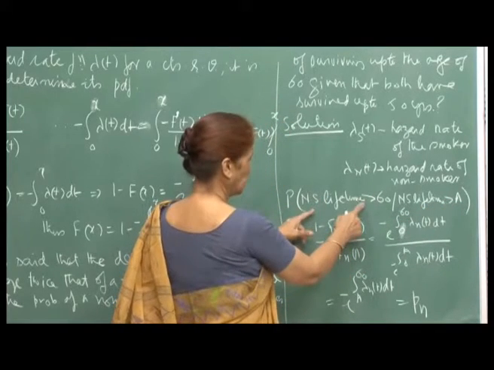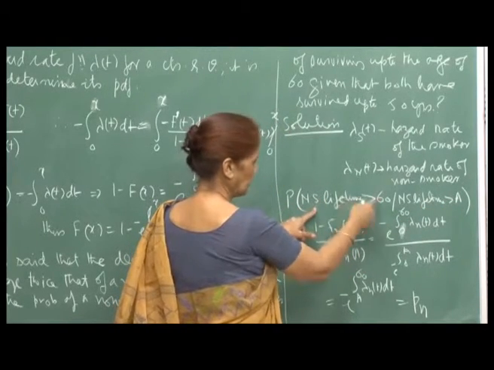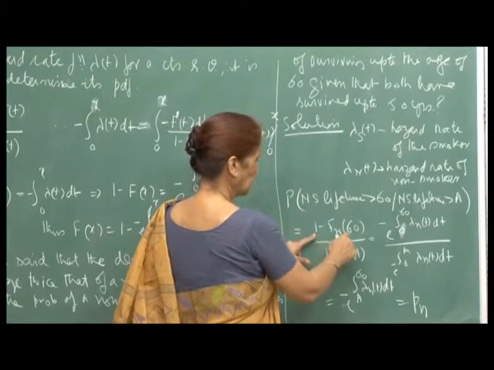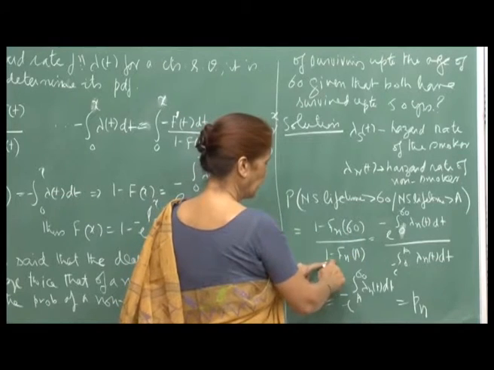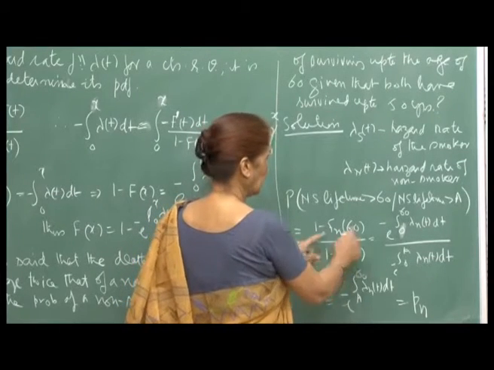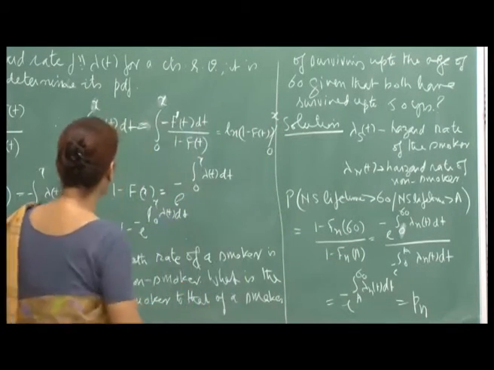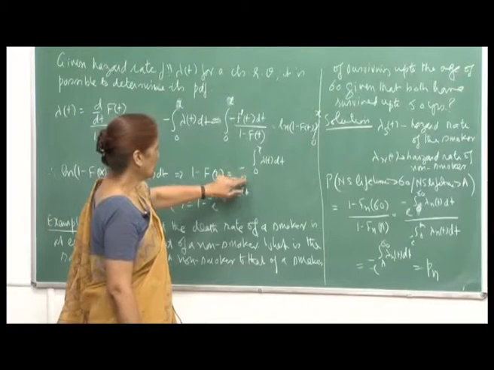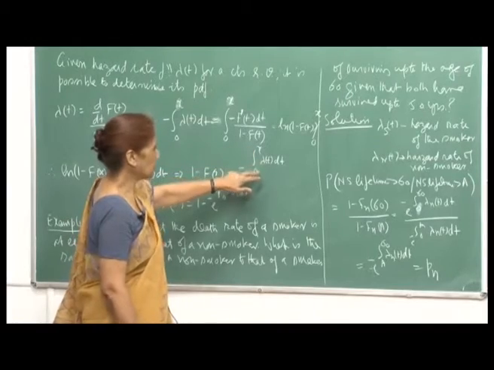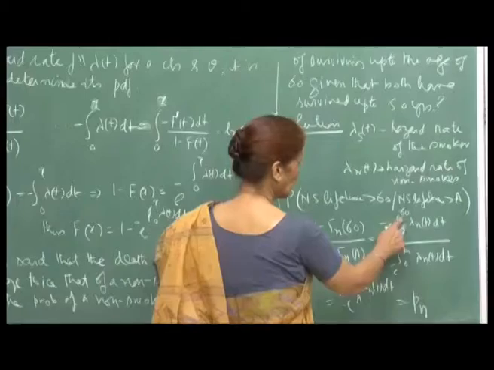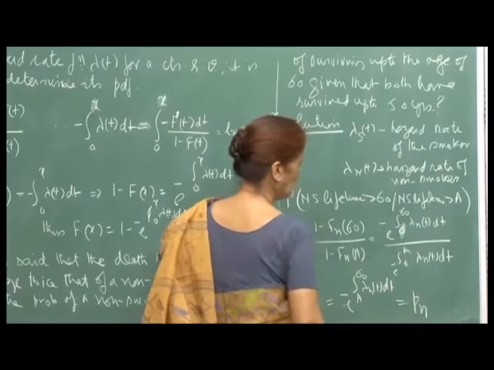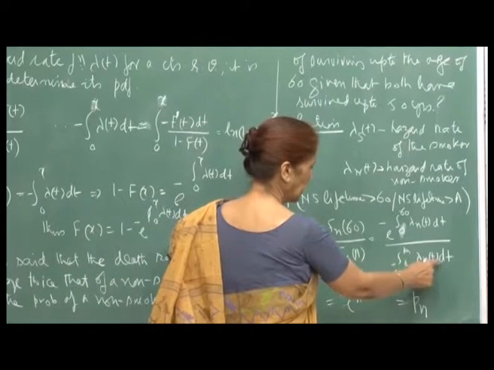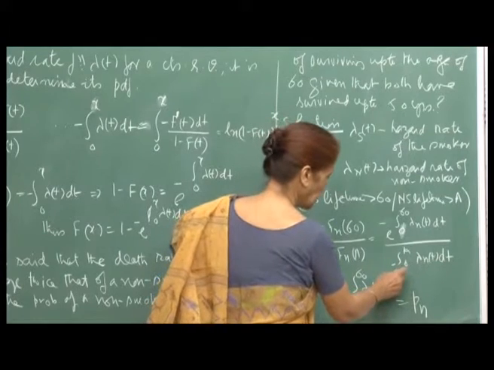So, that becomes 1 minus F n of 60 divided by 1 minus F n of a, right. And 1 minus F of x is e raised to minus integral 0 to x lambda t dt. So, that will be the integral from 0 to 60 of lambda n t dt, and 1 minus F n of a will be the integral from 0 to a of lambda n t dt, with e raised to it.